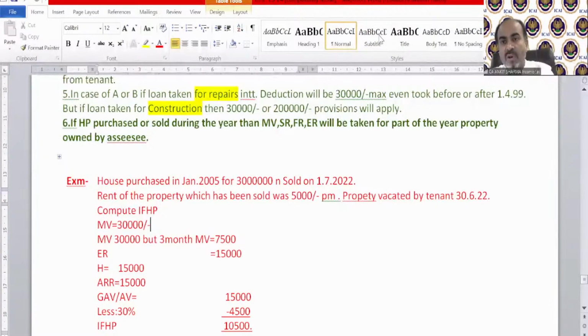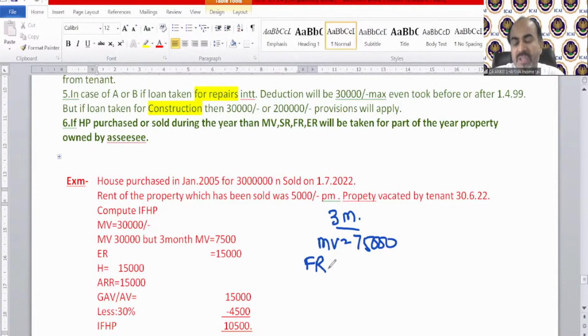So how did we solve it like this? Because we are the owner of the property for only 3 months. So in the question, municipal value will come 7,500. Fair rent is not given in the question and not even standard rent is given. So fair rent is not given, but actual rent is given, 5,000 per month. So we will calculate it on the basis of actual rent for 3 months. That is 15,000. This is 7,500. Sorry.